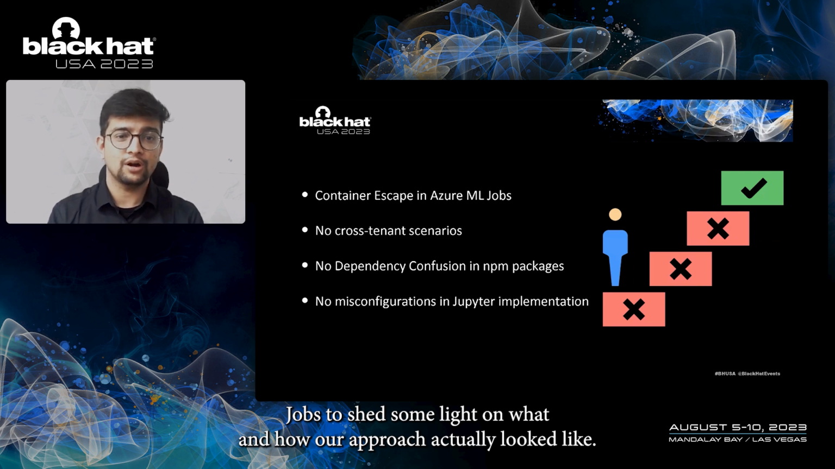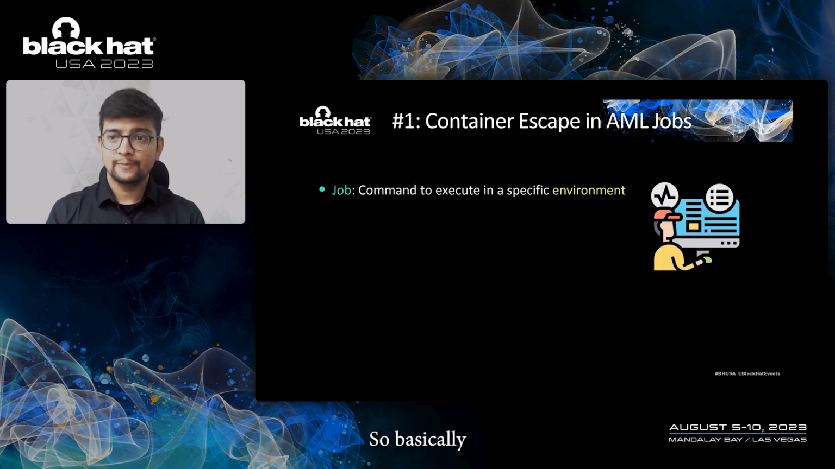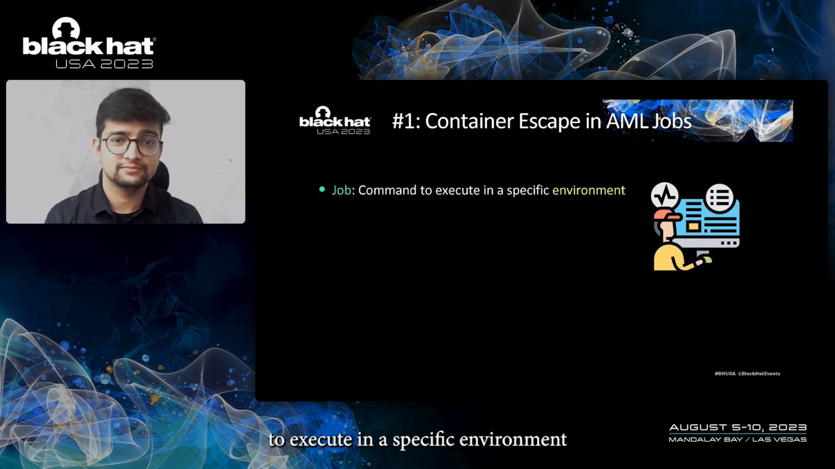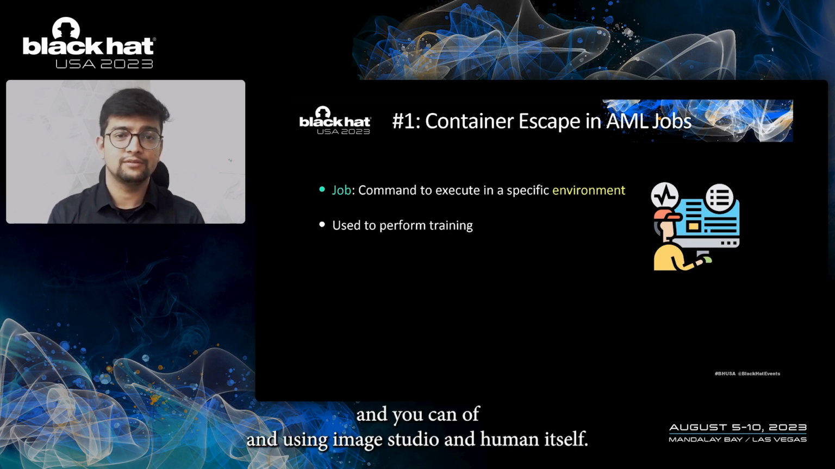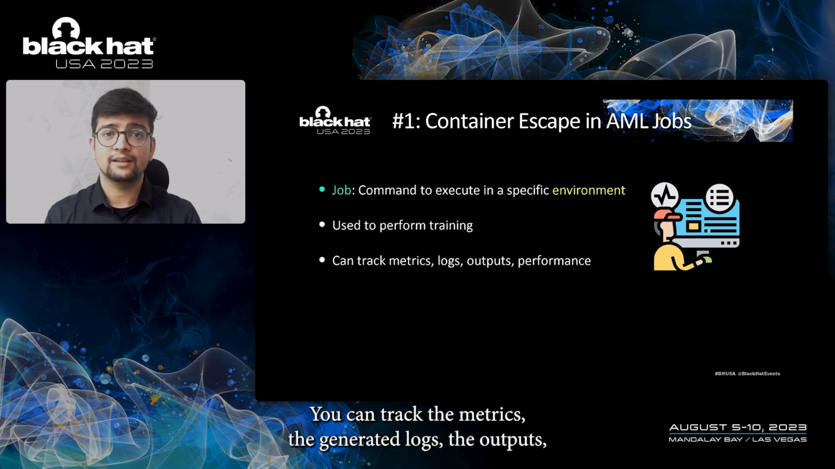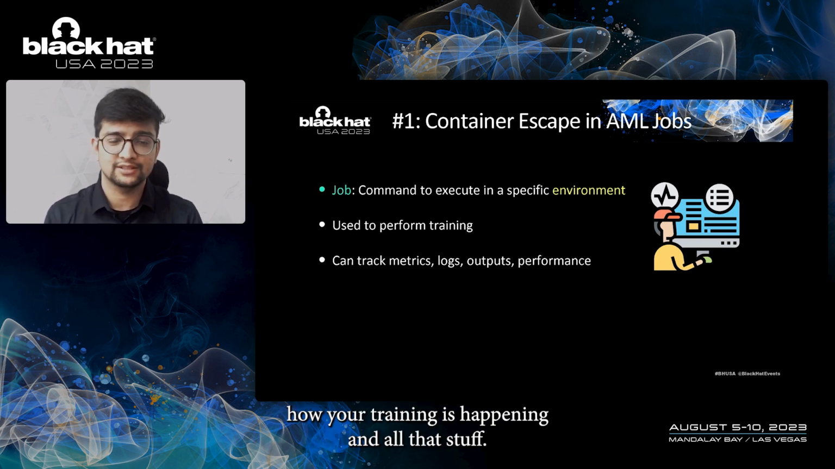So we now describe the container escape scenario that we had in Azure ML jobs to shed some light on what and how our approach actually looked like. So basically, a job can be thought of as a command to execute in a specific environment. And you can have training jobs, and using AML Studio and AML itself, you can track the metrics, the generated logs, the outputs, and you can gauge the performance of how your scripts are performing, how your training is happening, and all that stuff.